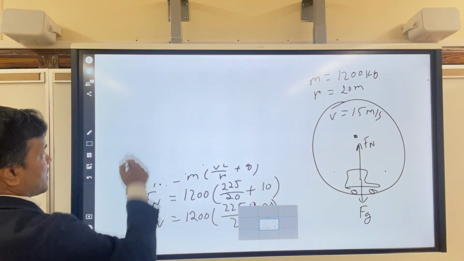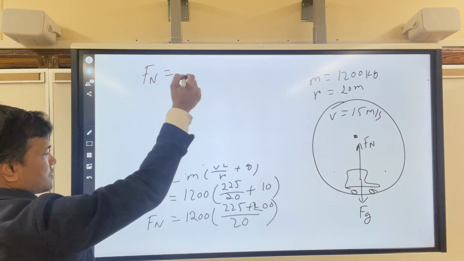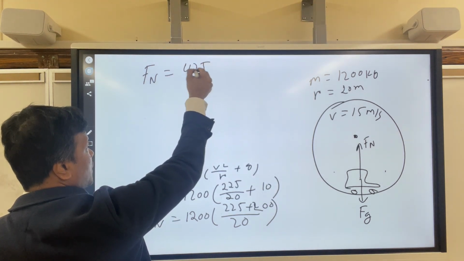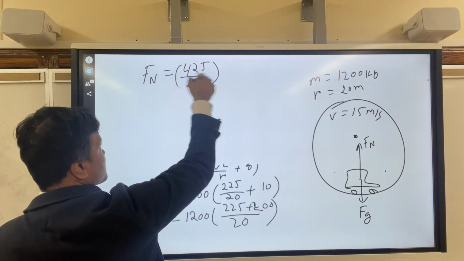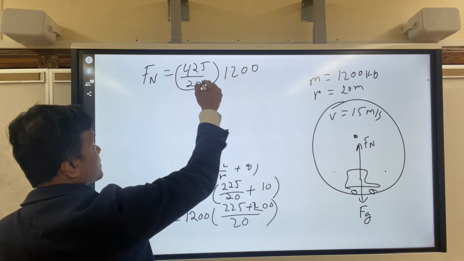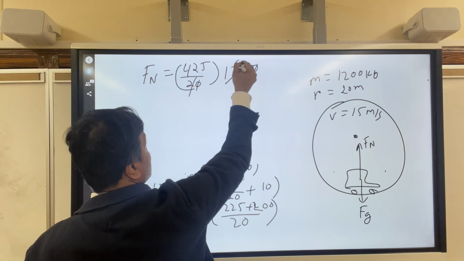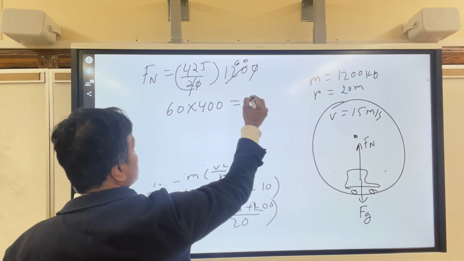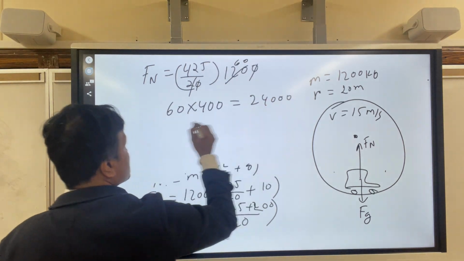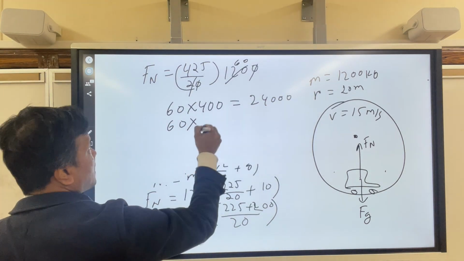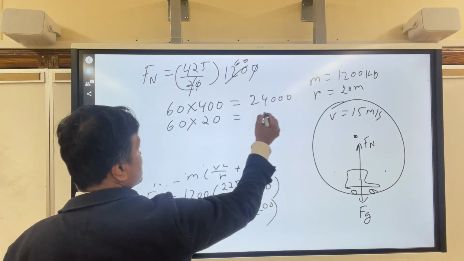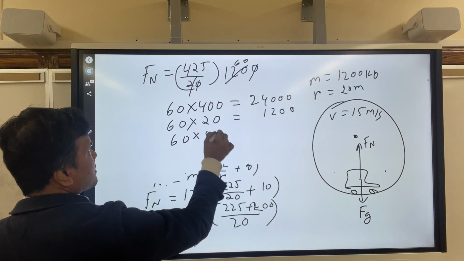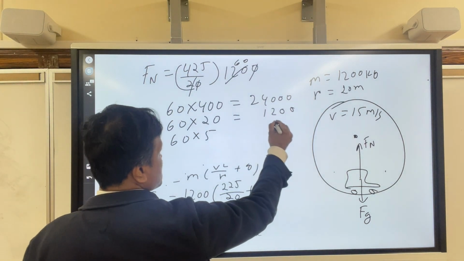We get Fn is equal to 1200 times 425 over 20. The 0 cancels out. This is 60, right? So 60 times 400, and 60 times 20, and 60 times 5 is 300.